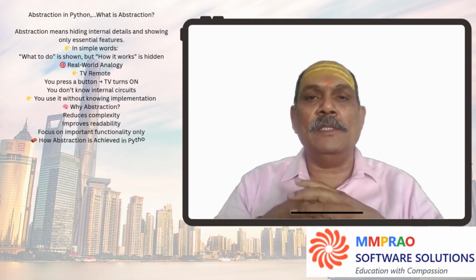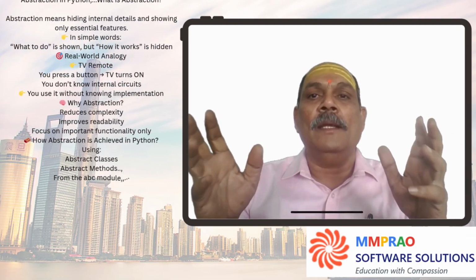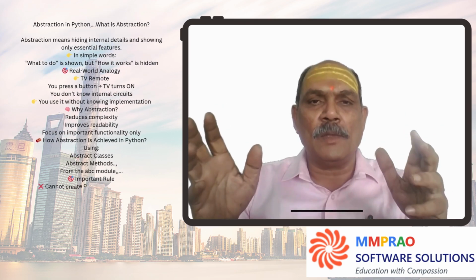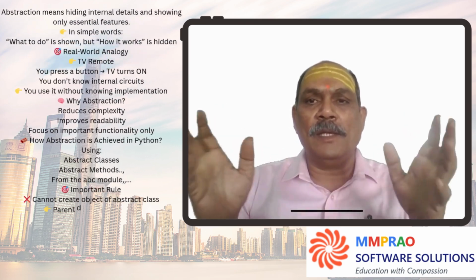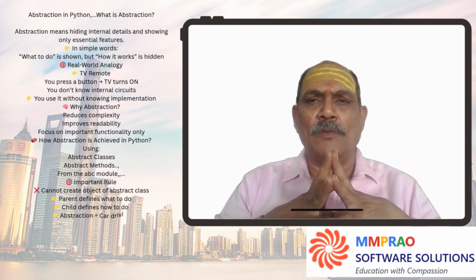How is abstraction achieved in Python? Using abstract classes and abstract methods from the ABC module. Important rule: you cannot create an object of an abstract class. Parent defines what to do. Child defines how to do.